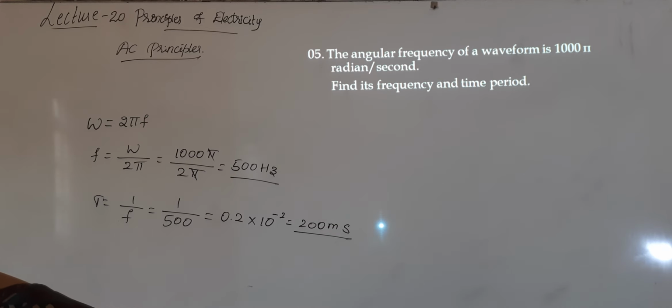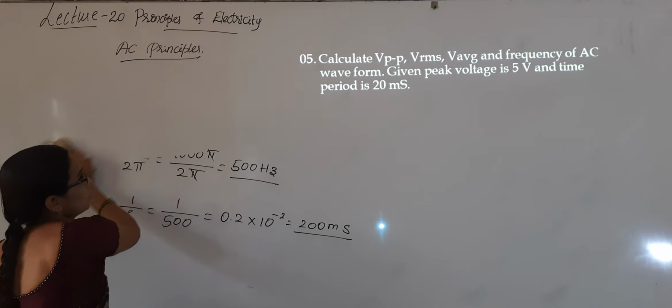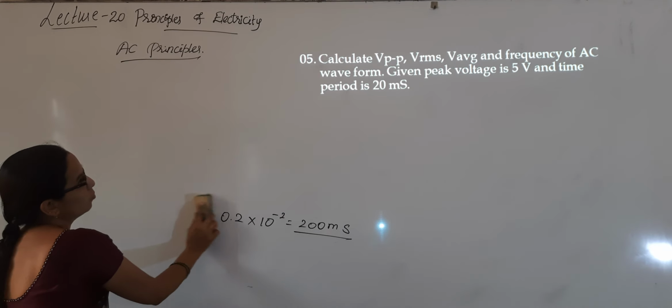Next one: calculate VPP, VRMS, V average and frequency of an AC waveform.